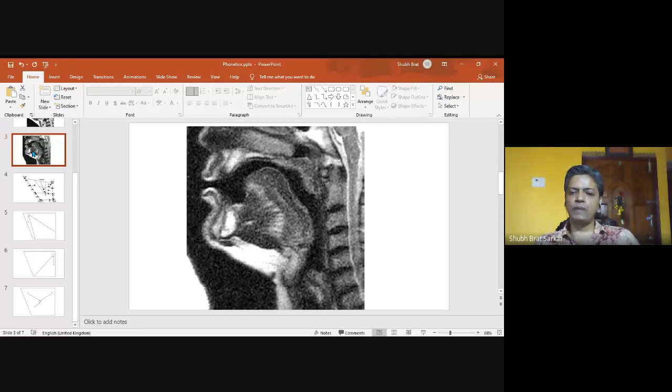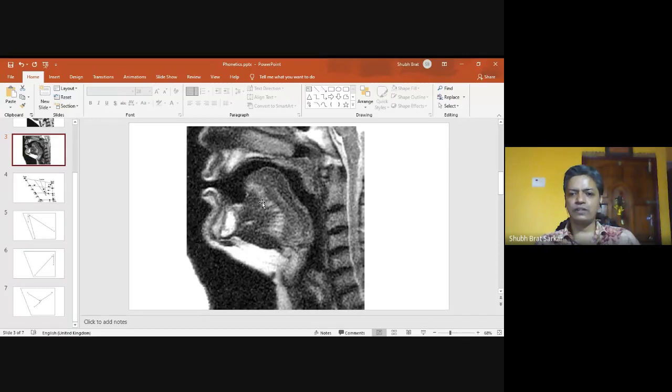So can you just superimpose imaginatively? Here we have the roof of the mouth. If we draw a horizontal line here, it becomes the roof of the mouth, and then an inclined slanting line. Then we draw this bottom line of the tongue, and then a straight perpendicular line. So this is the block. Got it?